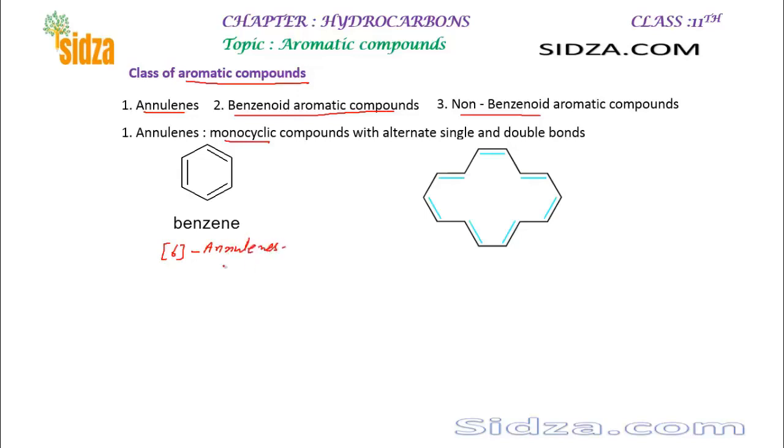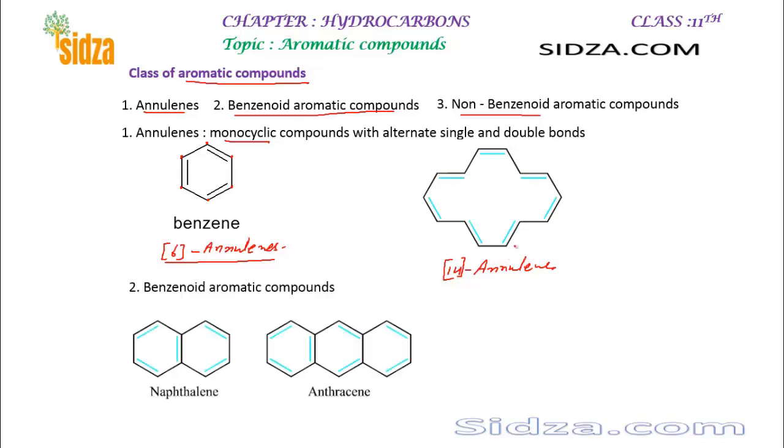The number represents the number of carbon atoms in the monocyclic ring. And in this molecule, how many carbon atoms are there? 1, 2, 3, 4, 5, 6, 7, 8, 9, 10, 11, 12, 13, and 14. So this will be called a [14]annulene, and we put the brackets around the number. This is how we represent the annulenes.